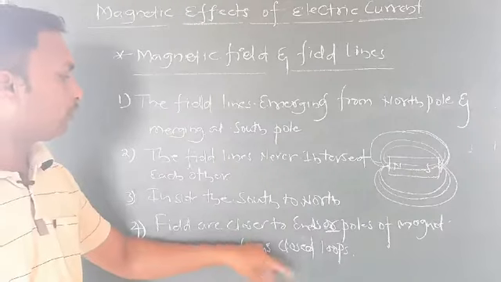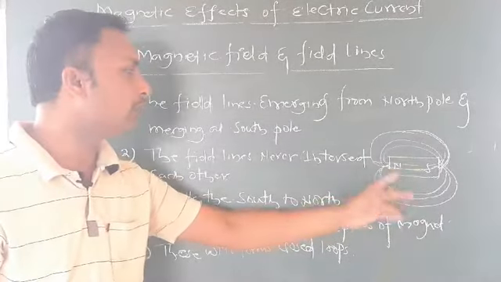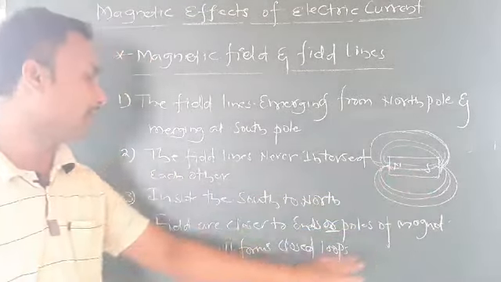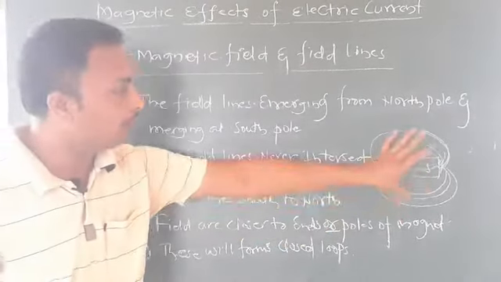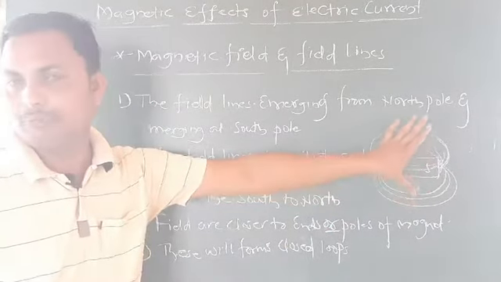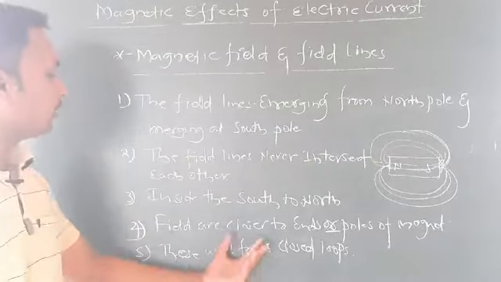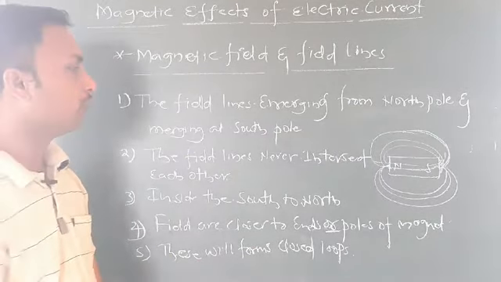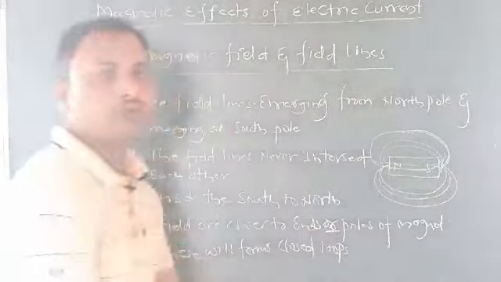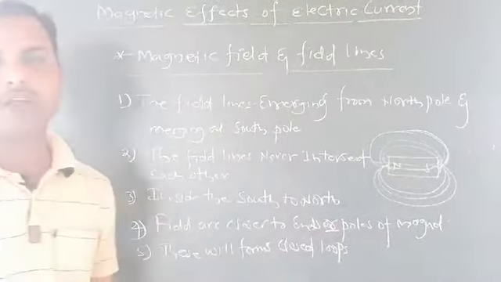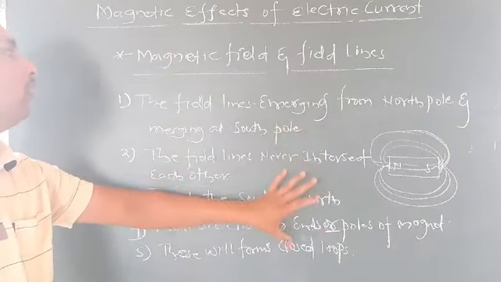Field lines are closer at the ends, or poles, of the magnet, and they are denser at the middle or center of the magnet. These field lines form closed loops. These are some properties or characteristics of the field lines.